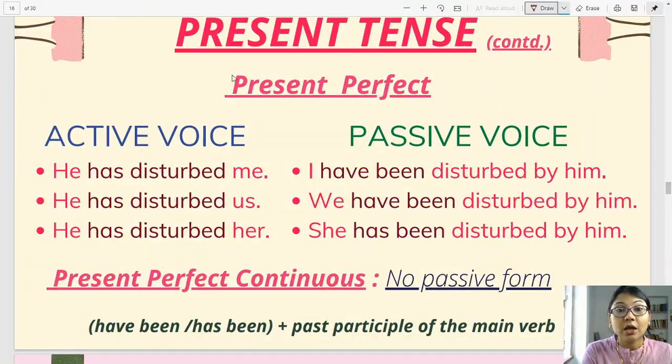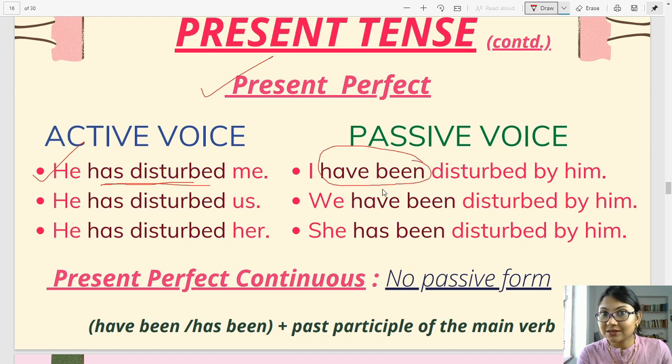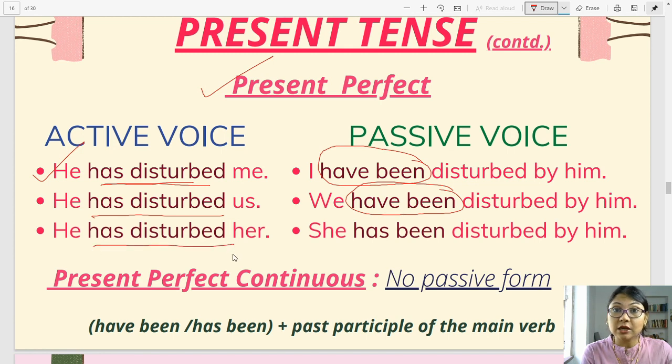Alright, let's move on. Present tense continued. Present perfect. Let's look at the sentences. He has disturbed me. It's present perfect, so has disturbed. Passive: I have been disturbed by him. He has disturbed us. We have been disturbed by him. And he has disturbed her. She has been disturbed by him.